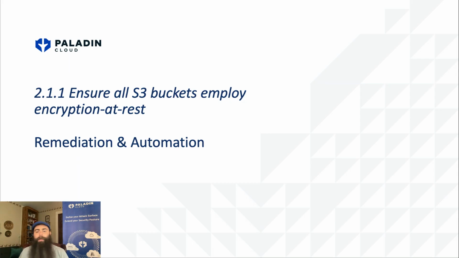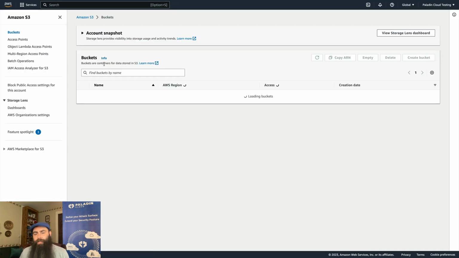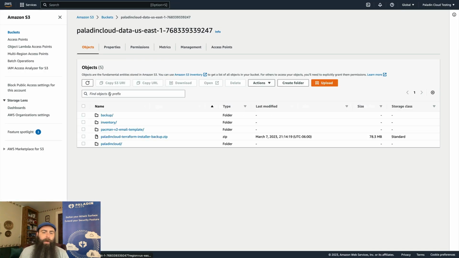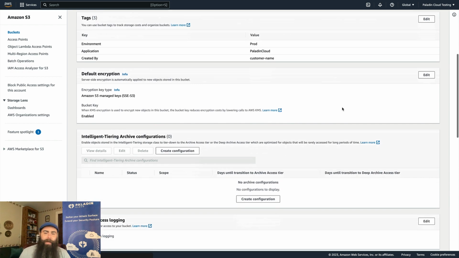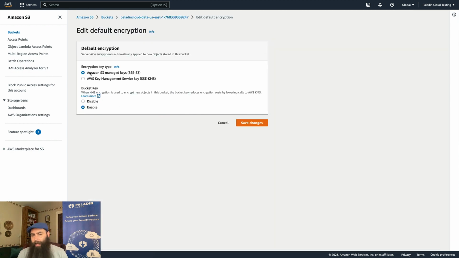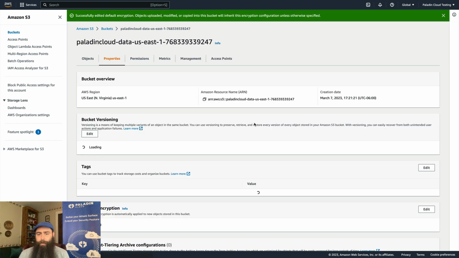To do so, we can go back to our buckets. We're going to check the properties again, and in there we can choose one of the encryption types and hit save. Now one key note, changing the encryption type only applies going forward. You'll want to encrypt existing content if you already have sensitive data on that S3 bucket. There are important things to consider when applying encryption to existing assets, so I've included a link with more details in the notes for this video.